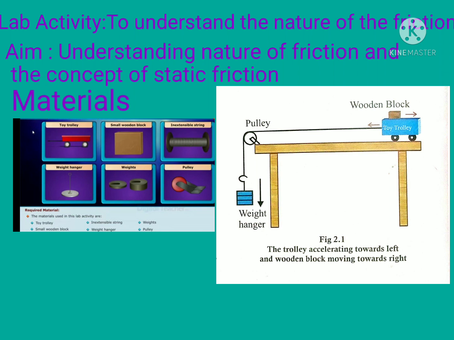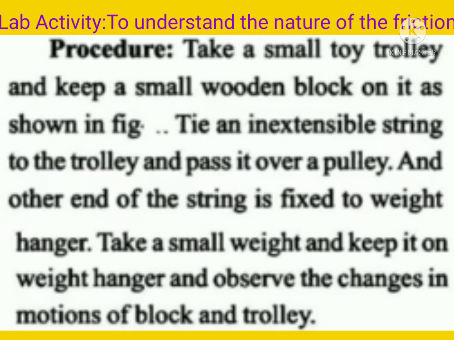This activity is for understanding static friction. Materials required: toy trolley, small wooden block, inextensible string, weight hanger, weights, pulley and table. Procedure: take a small toy trolley and keep a small wooden block on it as shown in the figure.